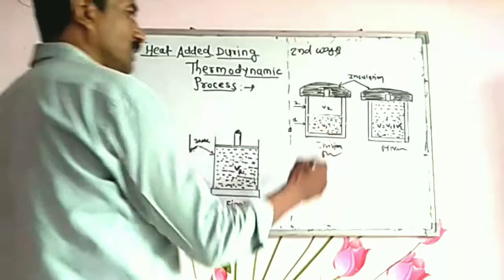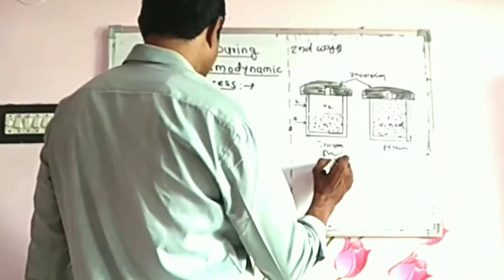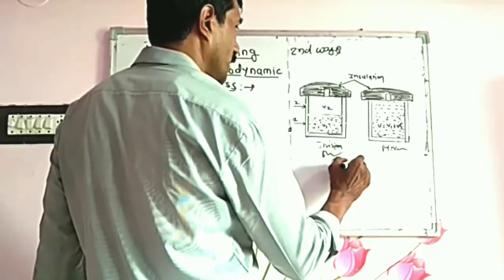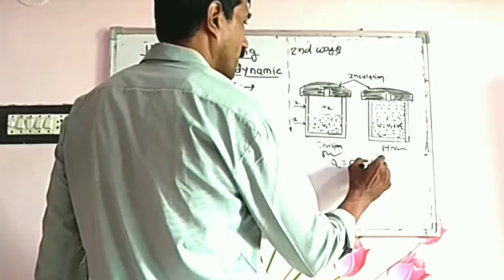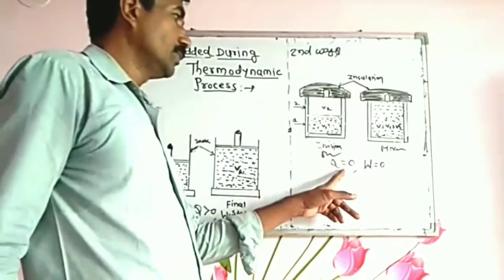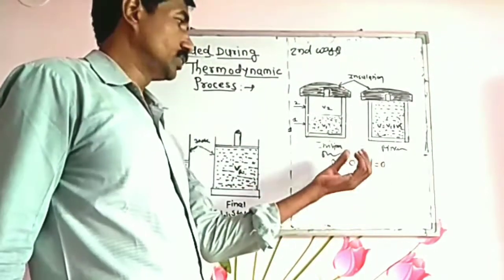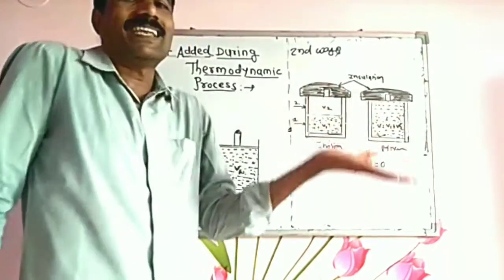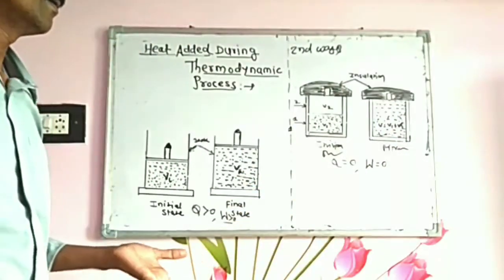In the second case, Q equals 0, no heat enters or leaves, and W equals 0.